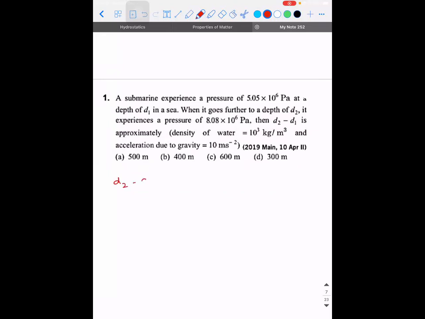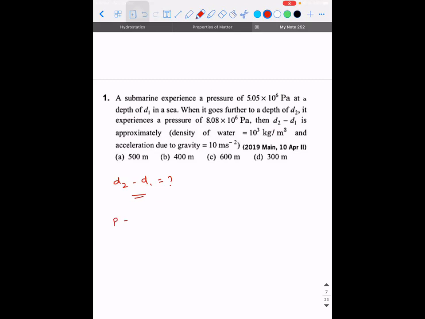D2 is greater than D1. So if that is the case, D2 minus D1 is equal to what? Can you find it out? So what formula are you going to apply? PA minus PB is equal to rho GH.